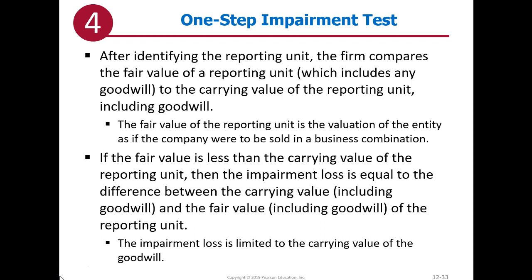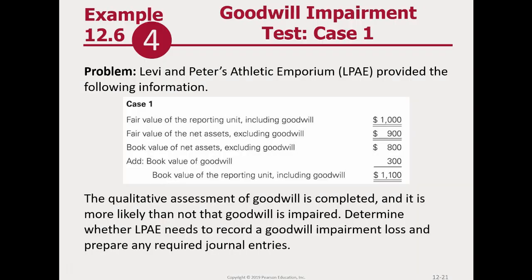Let's look at an example. Levi and Peter's Athletic Emporium provides us a table with a lot of information. So let's take a look. First of all, there's been a qualitative assessment of goodwill, and it is more likely than not that goodwill is impaired. So we have to go on and do a quantitative test.